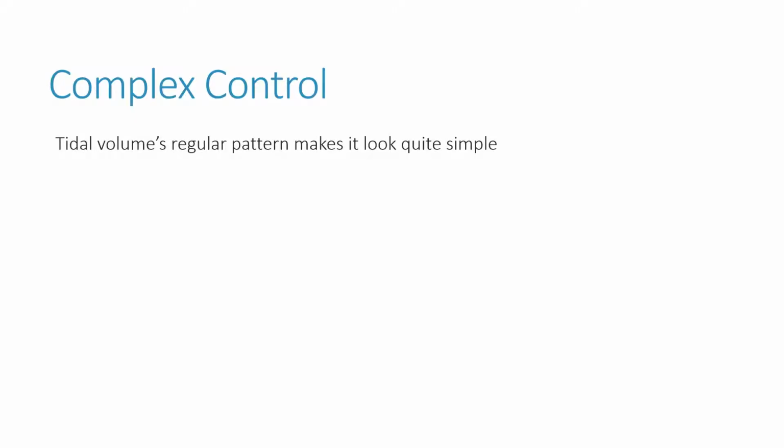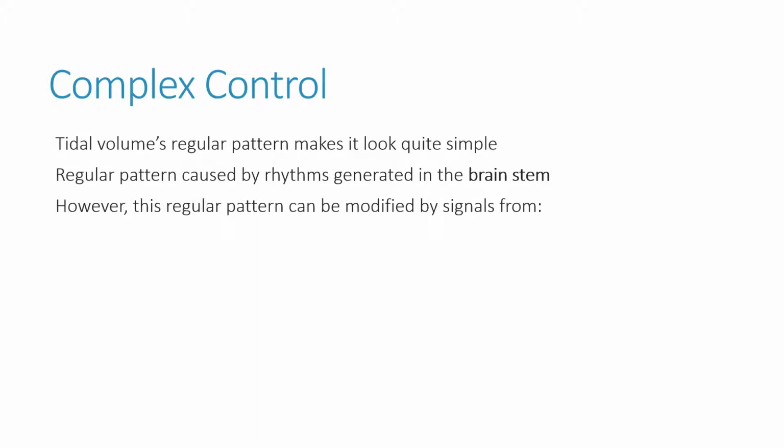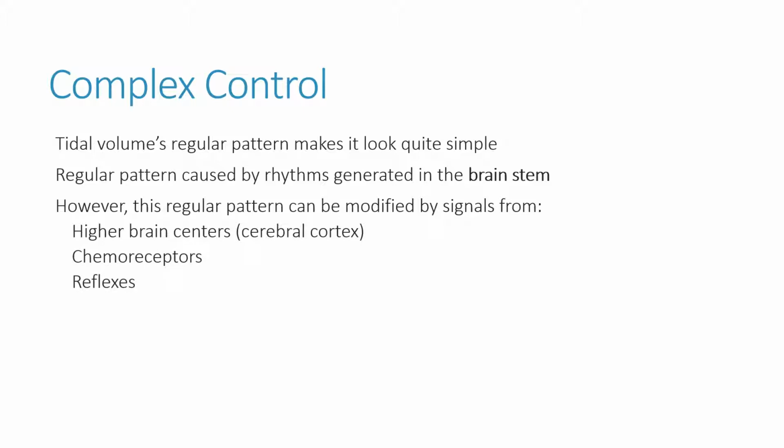The regular pattern of tidal volume makes it look quite simple. That regular pattern is caused by rhythms generated in the brainstem, especially from within the medulla. However, this regular smooth pattern can be modified in complex ways with signals from higher brain centers, including the cerebral cortex and the hypothalamus, chemoreceptors, and a couple of different types of reflex arcs.